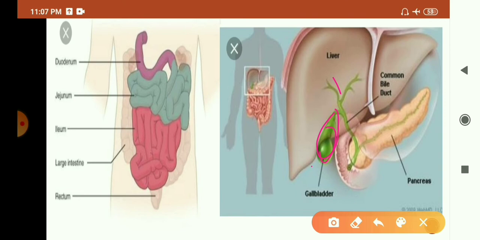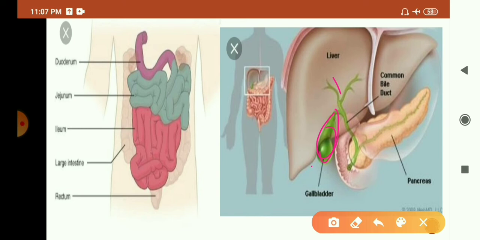Bile helps in breaking down fats present in food. In the small intestine, fats are present in the form of large globules, which makes it difficult for enzymes to act on them. So bile salts break them down into smaller globules so that enzymes can act on them efficiently. It means bile helps enzymes to digest fat easily.